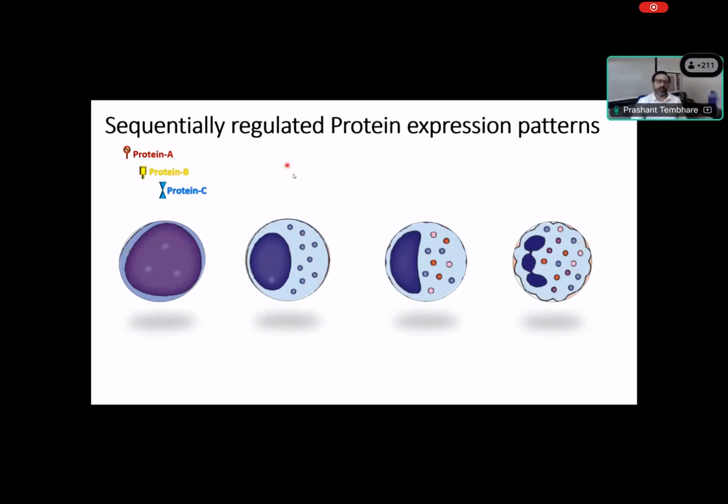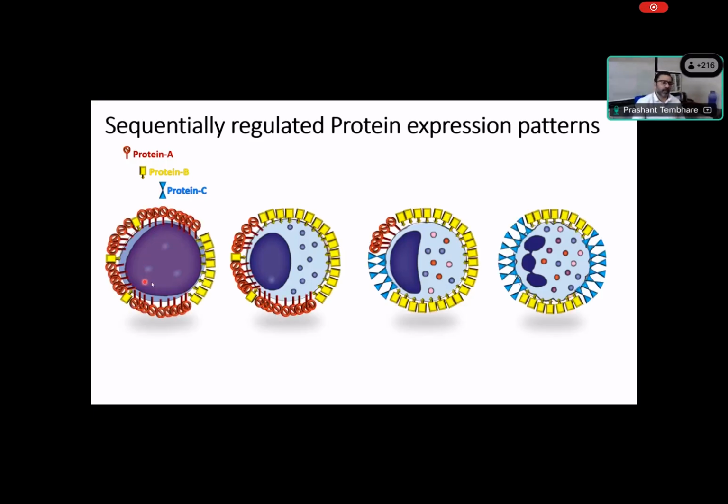Just showing this cartoon, I'm going to explain what it means when I say antigen expression increases or decreases, and how we can imagine it may appear when the cells are maturing from one form to another. Let's say we have three types of protein: protein A, protein B, and protein C. These proteins change in density from one stage to another. For example, this is a blast where protein A is higher in density, protein B is less in density, there are hardly any proteins, and protein C is absent.